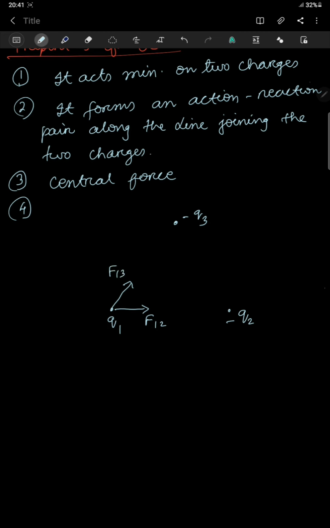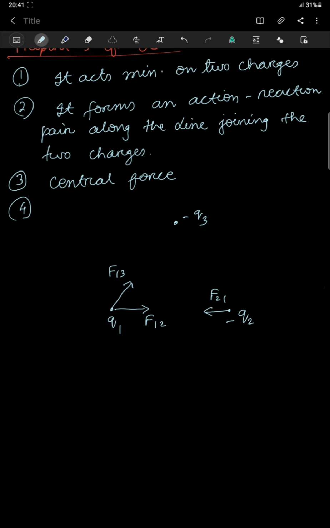Okay, if I consider this one, then I'll have force F21 in this direction, right? So the point here is, if I am going to consider the charges Q1 and Q2, then only two forces will act on it. Charge 3 will not affect the forces.